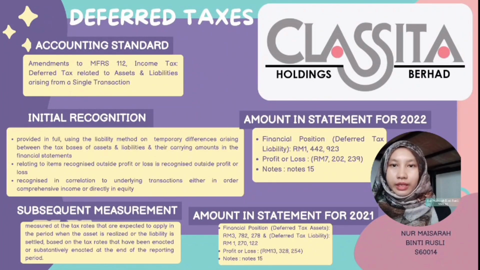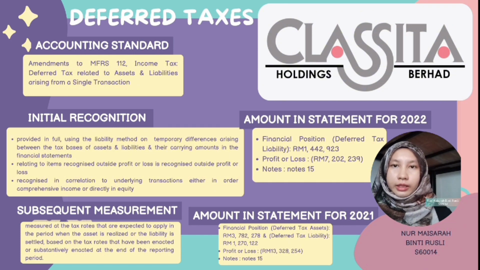Next, I will continue to explain about the deferred tax of the next company, which is Klasita Holdings Berhad. Klasita Holdings Berhad is one of the biggest manufacturers and exporters of lingerie in Malaysia. The accounting standard of this company is amendments to MFRS 112. Next, their initial recognition is that deferred tax is provided in full using the liability method on temporary differences arising between the tax basis of assets and liabilities and their carrying amounts in the financial statements.